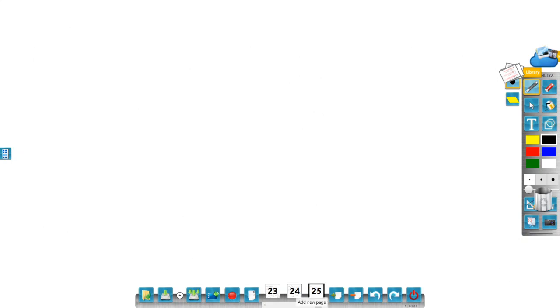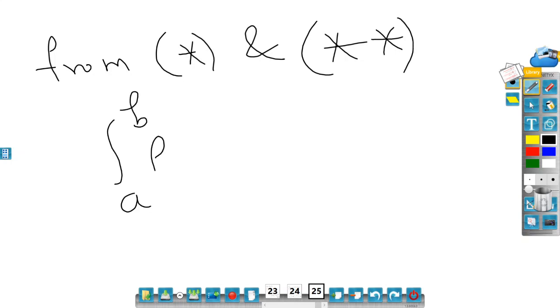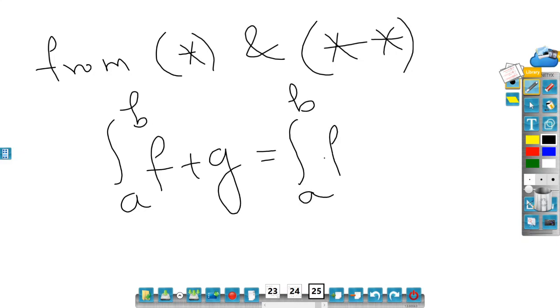So from star and double star, we have proved that the integral a to b of f plus g is the same as the integral a to b of f plus the integral a to b of g.